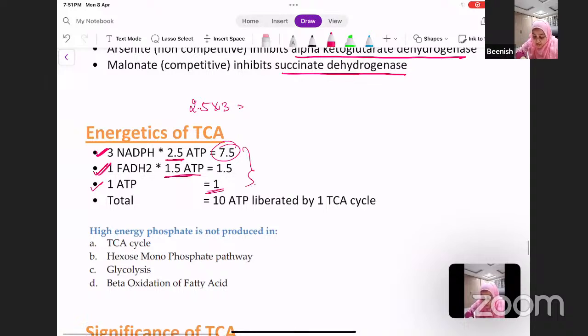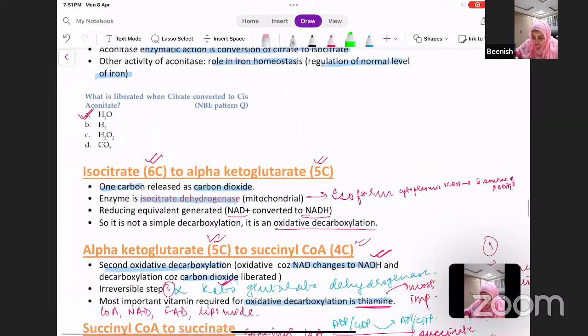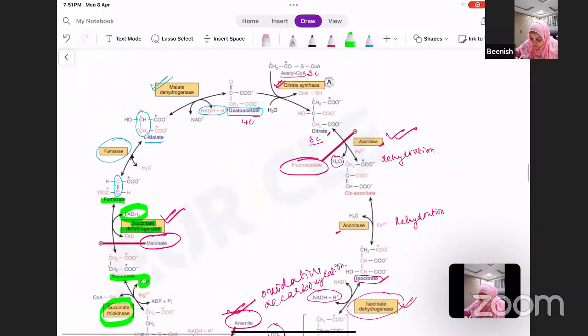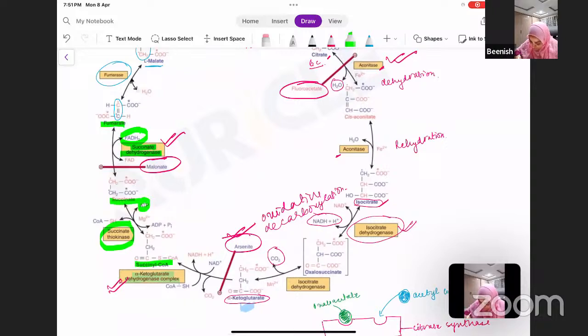If you add all these up, you get 10 ATP. So 1 TCA cycle gives you 10 ATPs.